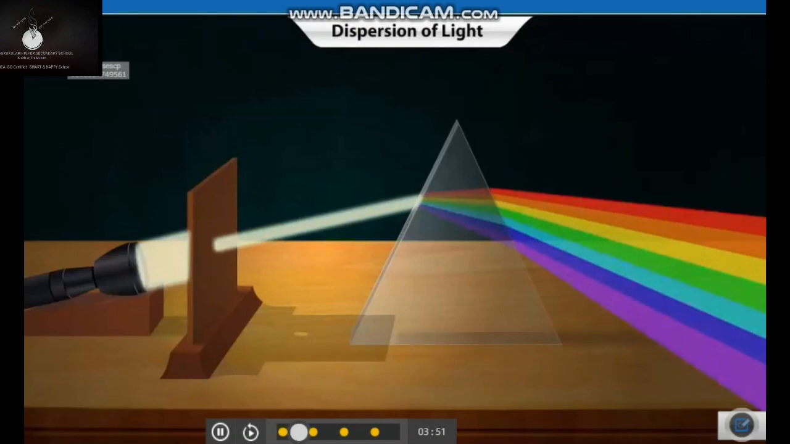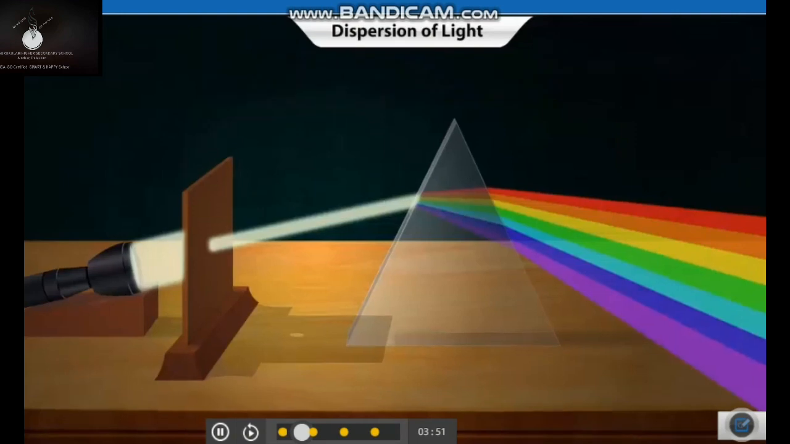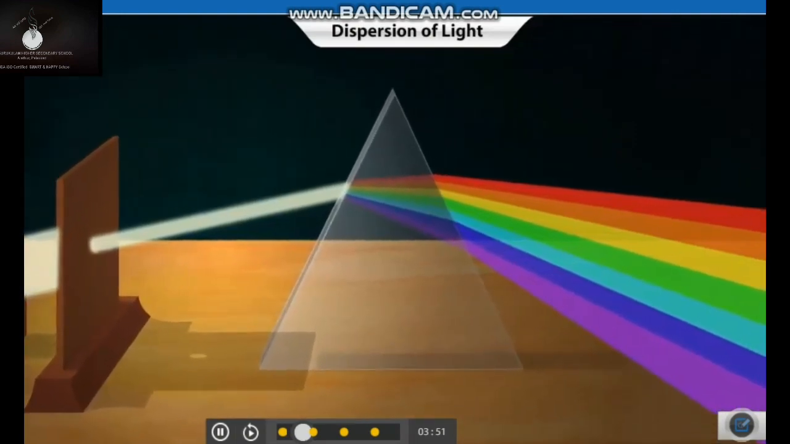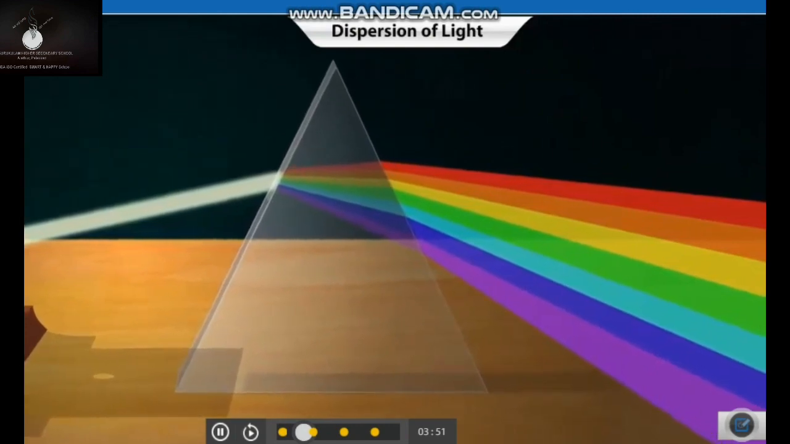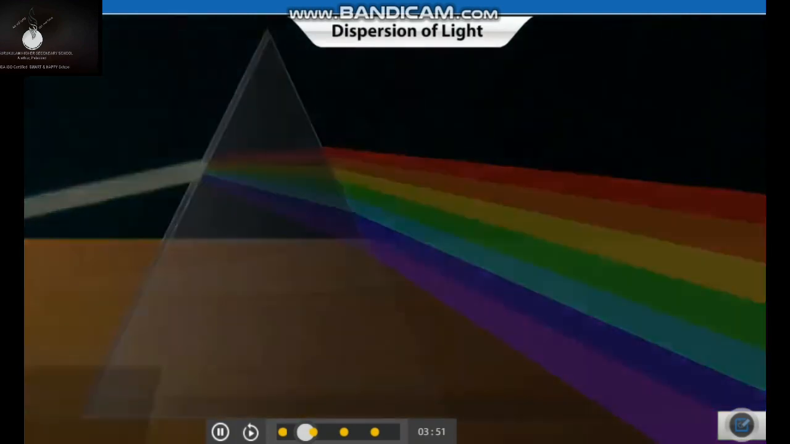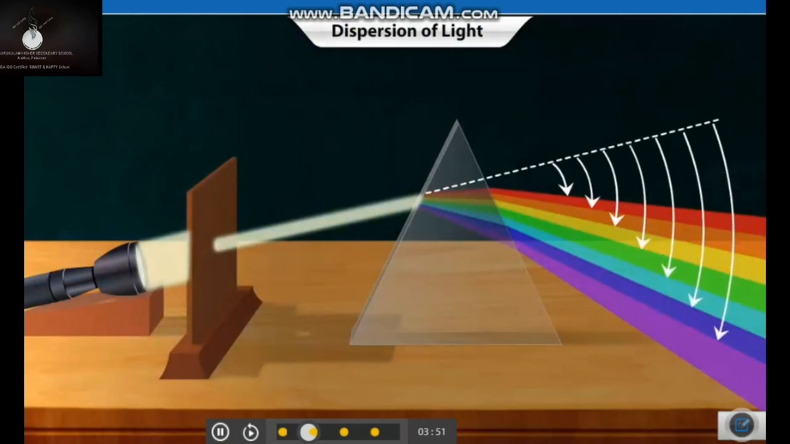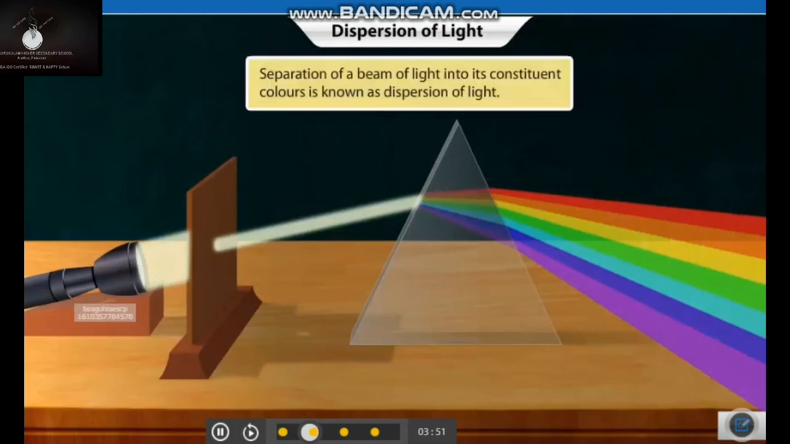Amazing, isn't it? Newton was the first one to realize that a white ray of light, such as sunlight, is composed of different colors. When white light enters the prism, it gets refracted, producing 7 different rays of colors. The angle of refraction is different for each color. Thus, each color bends through a different angle with respect to the incident ray, and the colors split up. Separation of a beam of light into its constituent colors is known as dispersion of light, and the band of colors is known as a spectrum.